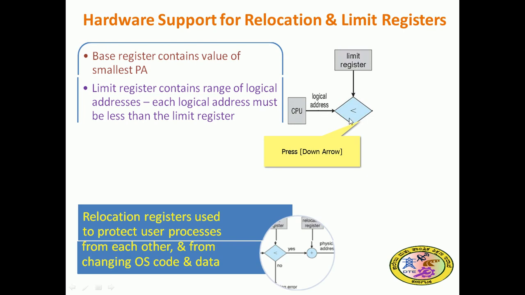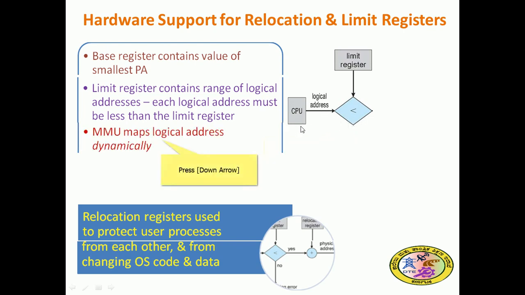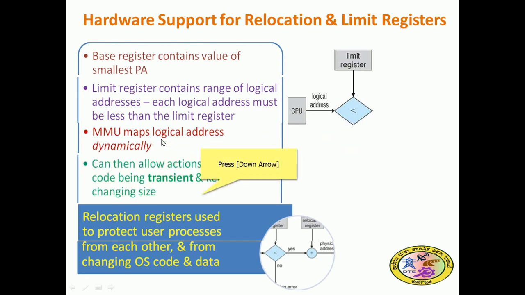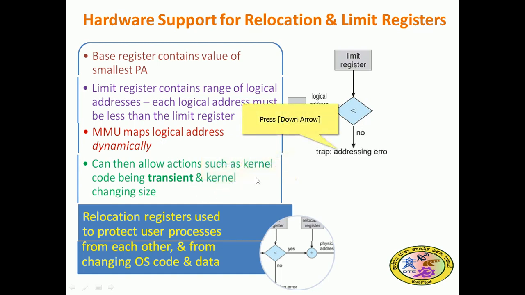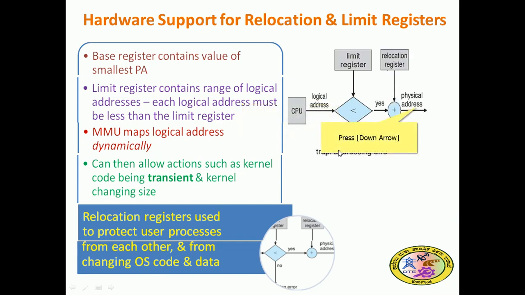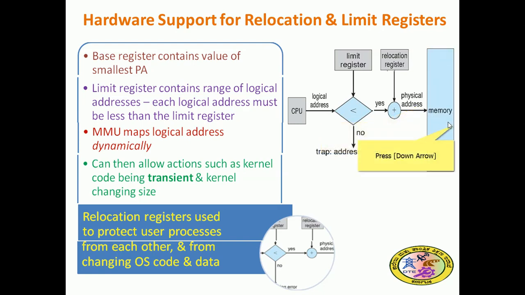If the logical address is less than the limit register, it will be mapped from logical to physical address. This then allows access, such as kernel code being transient and the kernel changing size, so that in no case will an interrupt error occur. Otherwise, the relocation register will be added, so that limit plus base register together provide the information for the physical address. So the physical address will be there.